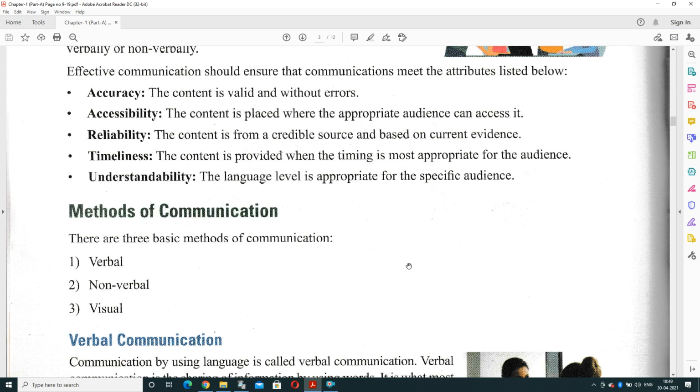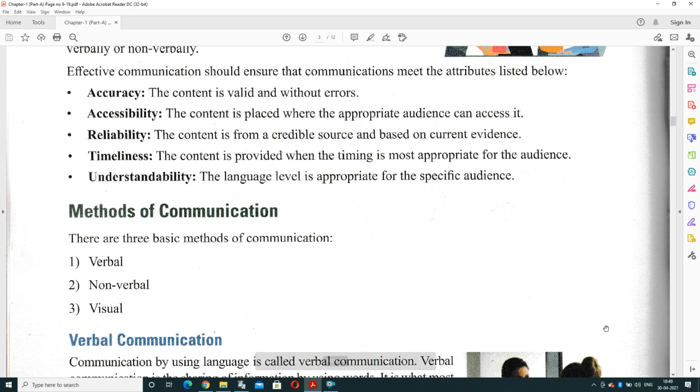Understandability. Whenever we are communicating, the language should be appropriate for the specific audience. It should be common for both sides, like the sender should understand and the receiver should also understand. Just take an example, suppose I am delivering my lecture in English, but if students do not understand the English language, what is the fun of sharing my lecture? So language should be common for both, the sender and the receiver side.